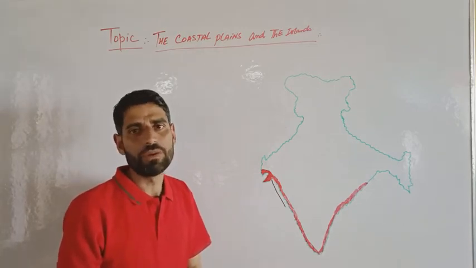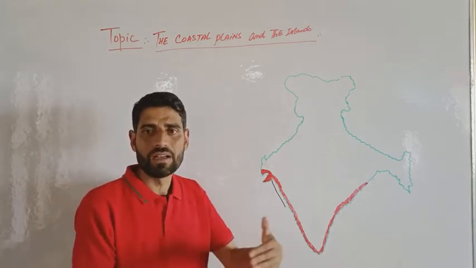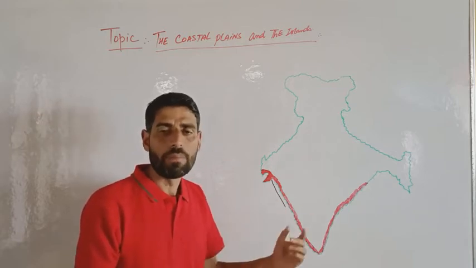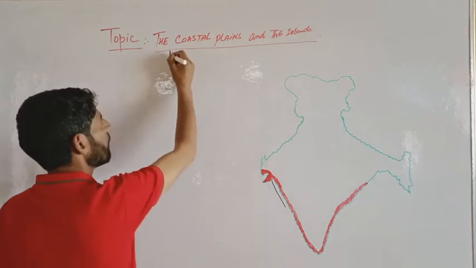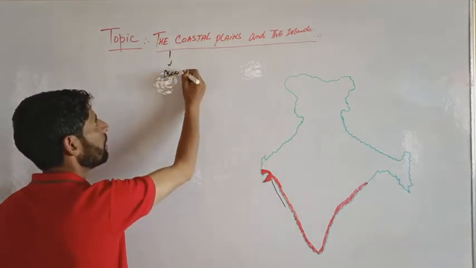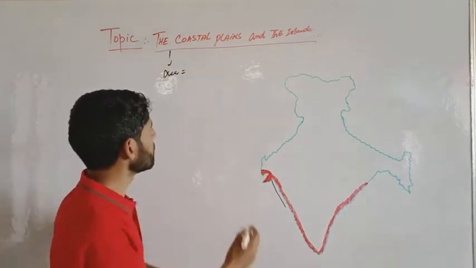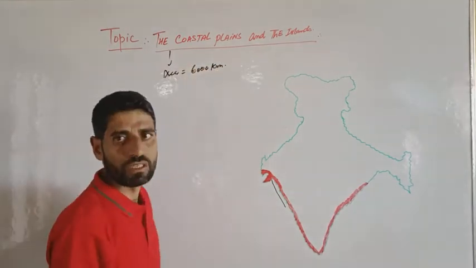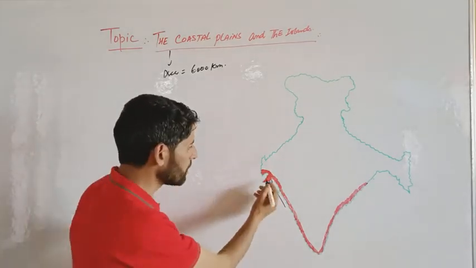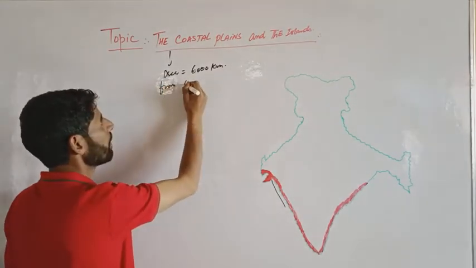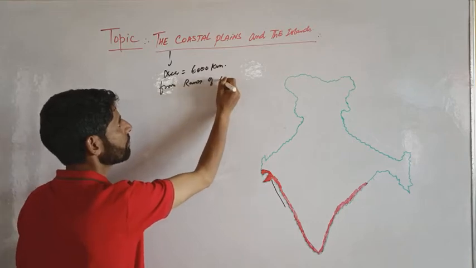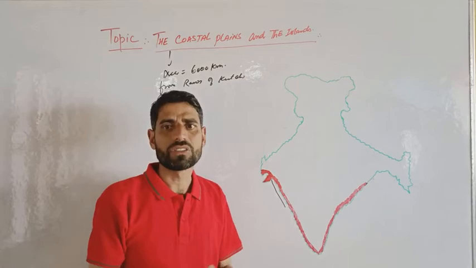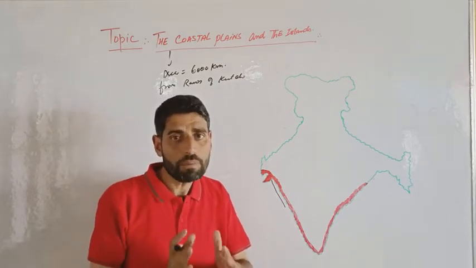As we know, the coastal plains cover an area of about 6,000 kilometers, from the Rann of Kutch in the west to the Ganga Brahmaputra Delta in the east.